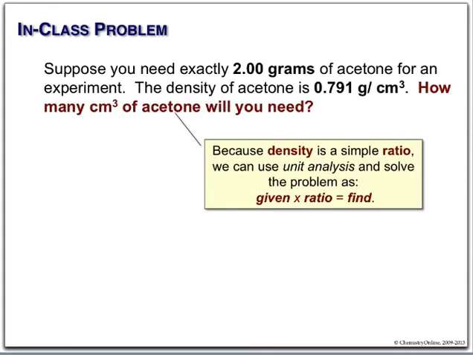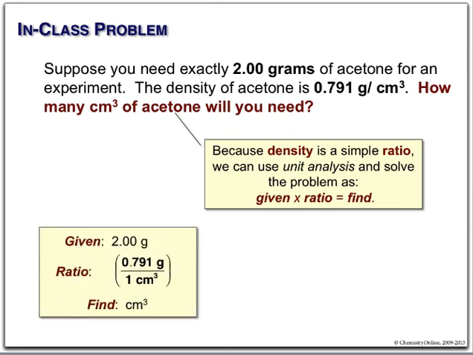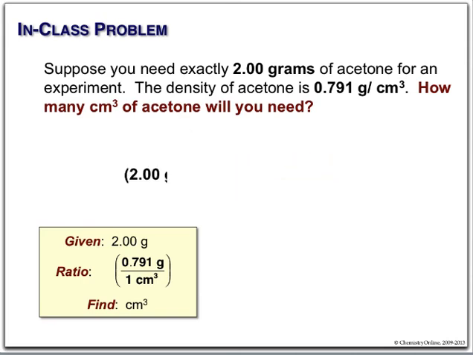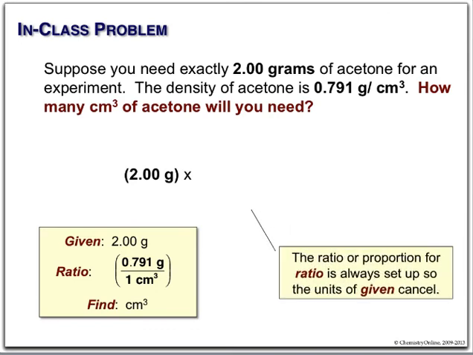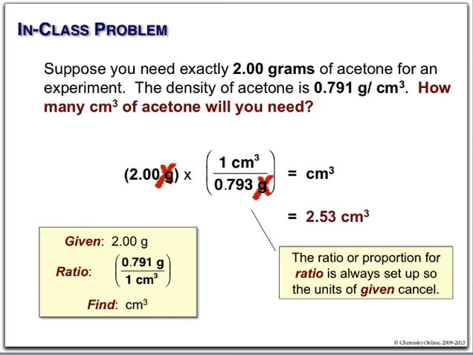Finally, in lab, you're told that you need exactly 2 grams of acetone for an experiment. You're given the density. How many cubic centimeters or milliliters will you need? Let's use our algorithm. Here we're using our 2 grams as our given. Our ratio is simply our density. We set it up so that cubic centimeters are in our denominator. Grams are in our denominator. They cancel. And we're left with 2.53 cubic centimeters or 2.53 milliliters.